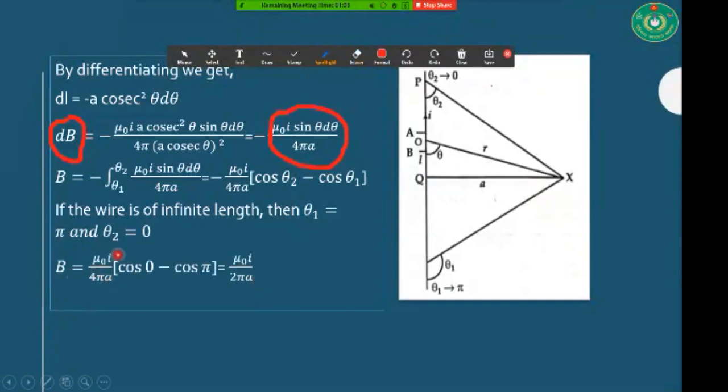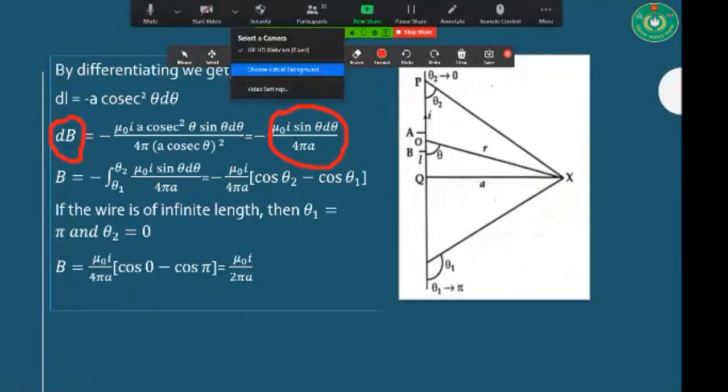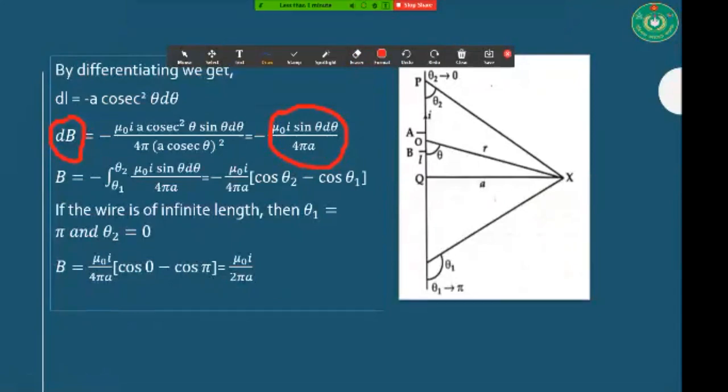Now B is equal to mu naught I over 4 pi a times cos 0 minus cos pi, and from this you are getting this important equation. My dear boys, please remember and listen to me.